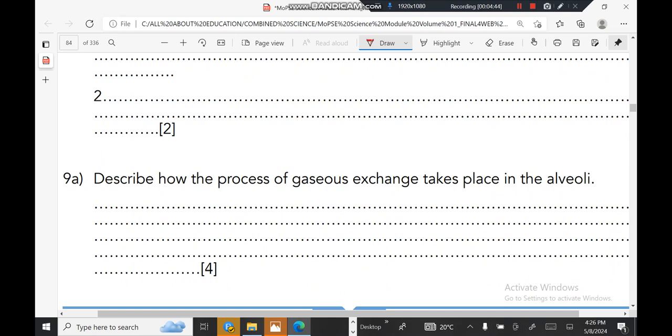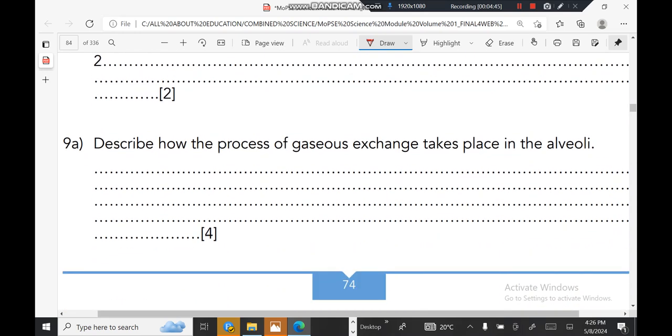Describe how the process of gaseous exchange takes place in the alveolus. Each lung has millions of tiny alveoli providing a large surface area for the diffusion of oxygen and carbon dioxide. A network of capillaries surrounds each alveolus in order to allow free exchange of gases between the alveolus and the blood.